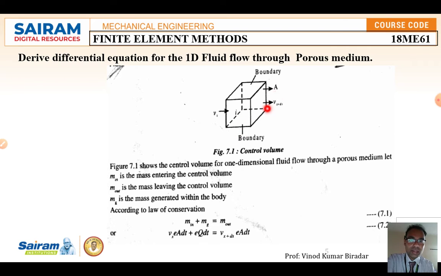This is the medium, and this is the area. The amount of fluid you pass in from this side, you are going to get out as fluid outflow. Let us assume this figure shows a control volume of one dimensional fluid flow through a porous medium.